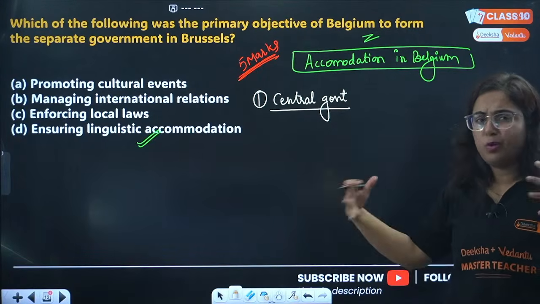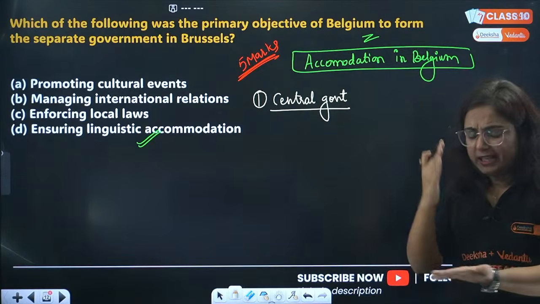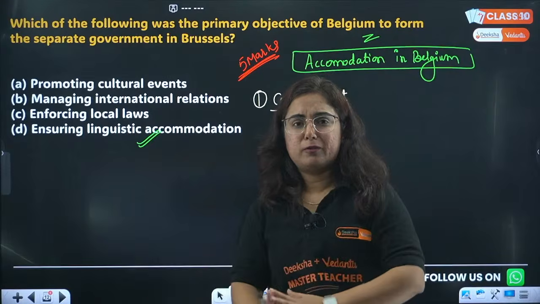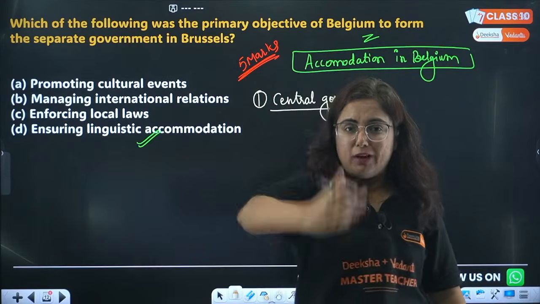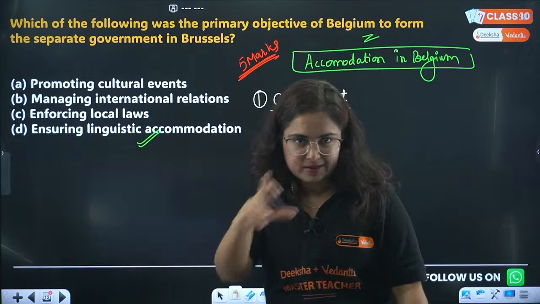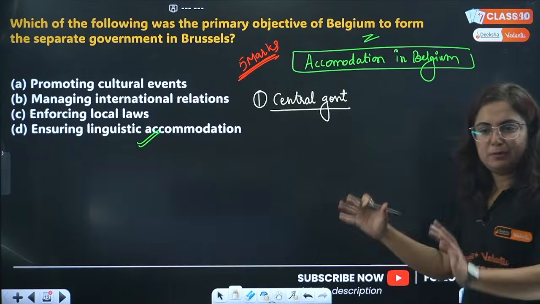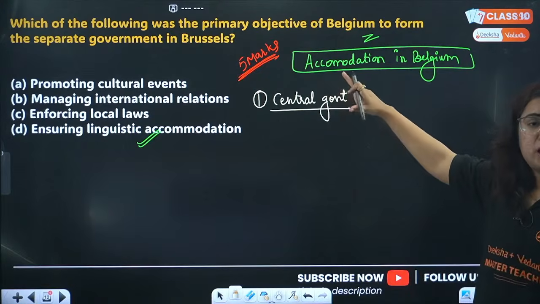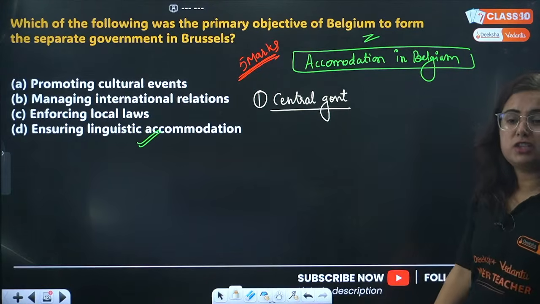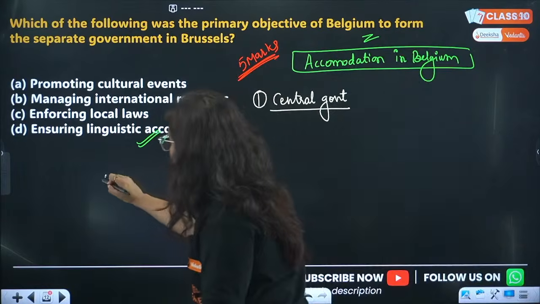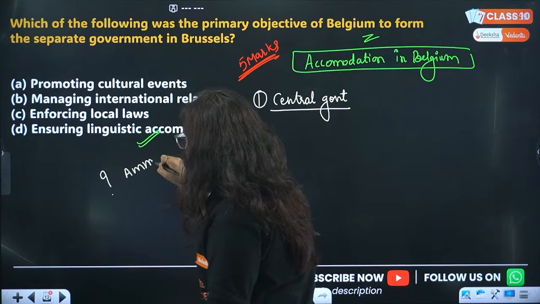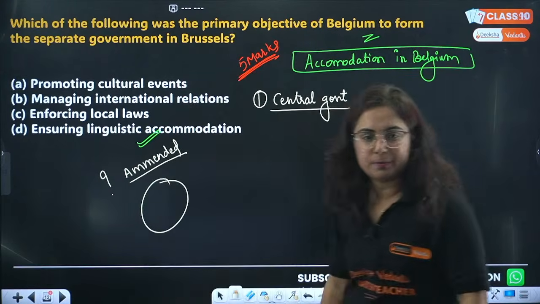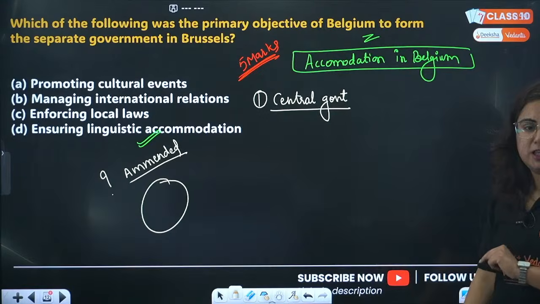Everyone was fighting, and it is like a pizza being ordered at your home and all of you are fighting, and then your mother comes, dividing it equally among all the siblings. Similarly, the people of Belgium were fighting, and the government came with an accommodation, changing the constitution. Quick question: how many times was the constitution of Belgium amended? You have to tell me the number. Meanwhile I'm explaining the answer.